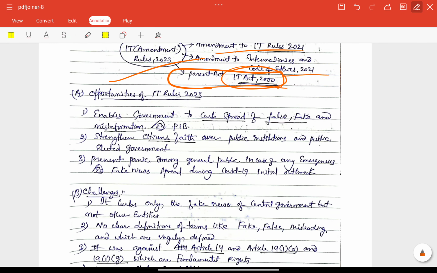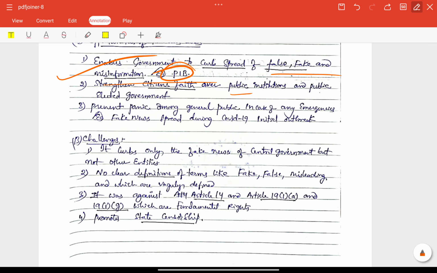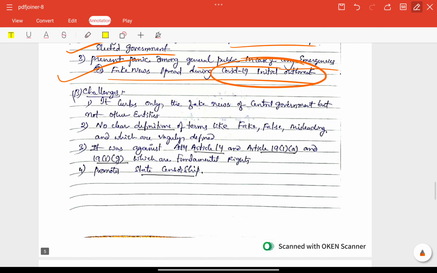Next, opportunities of the IT rules were added here: enables government to curb the spread of false, fake and misinformation, example PIB; strengthen citizens' faith in public institutions and the elected government; prevent panic among the general public in case of any emergencies, like fake news spreading during the COVID-19 situation. Already we have experienced this.